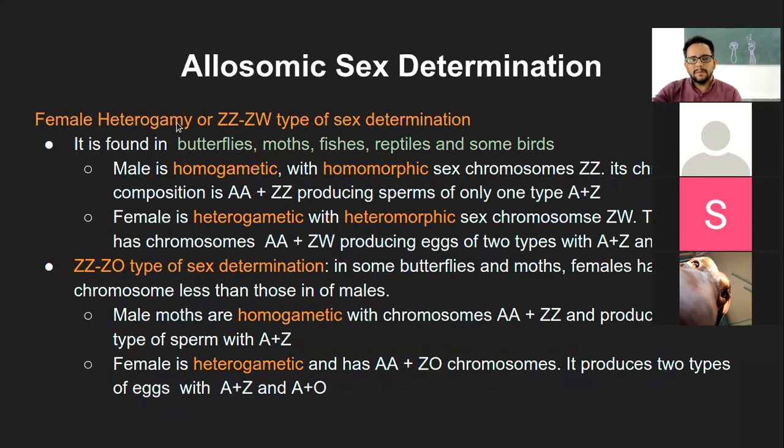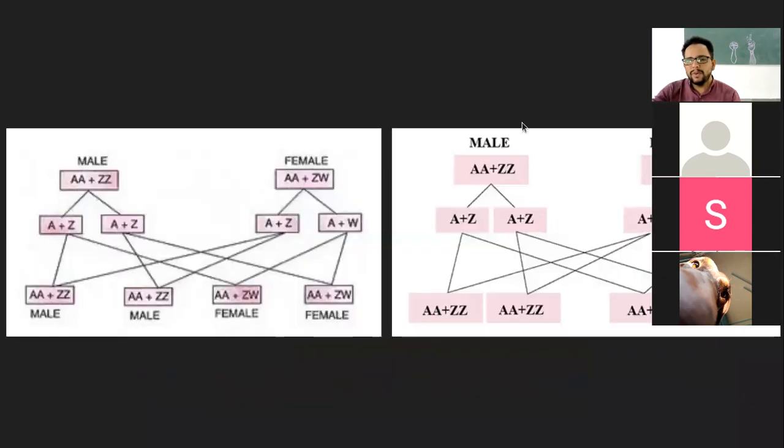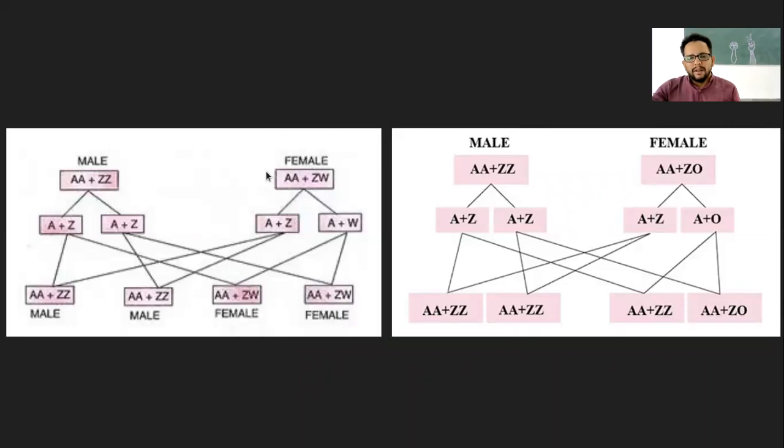In female heterogamy, the female will produce two types of gametes, Z and W chromosomes with their autosomes. The male will only produce one type of gamete. In another scenario, ZZ and ZO type of sex determination, there will be only one Z chromosome in the female, and the male will have two Z chromosomes, and that way the offspring will be produced.